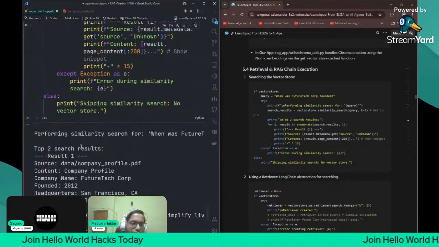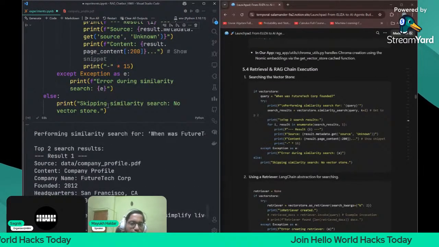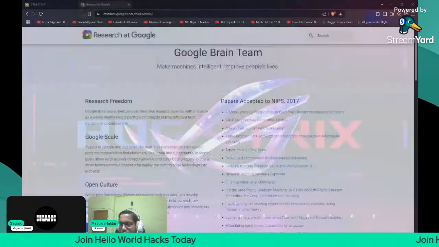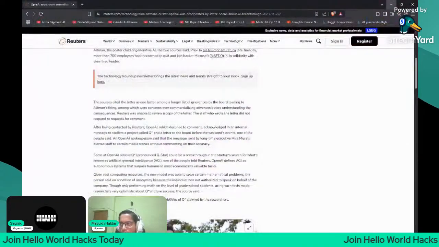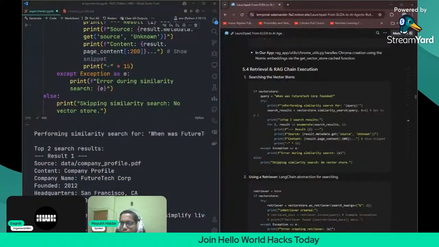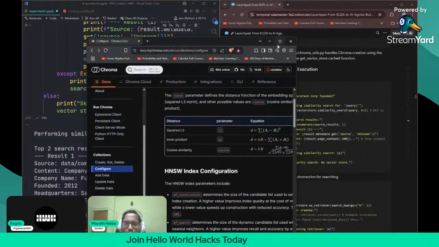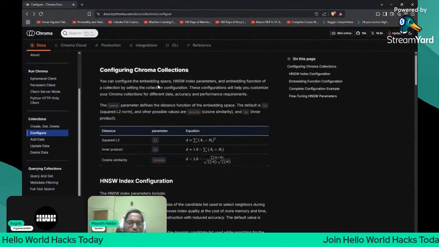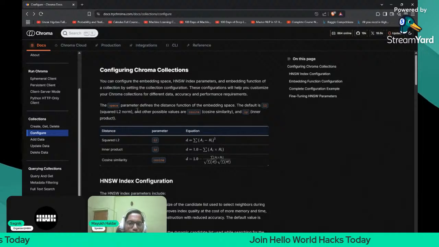But the similarity search being used here is actually nothing but the L2 norm. I can show you here also. Let me just open it once. Similarity search. Okay, where is it? I think here. Yeah. So you just see the documentation of ChromaDB. Here you can see configuring Chroma collections. Here you can see the default value is squared L2 norm.